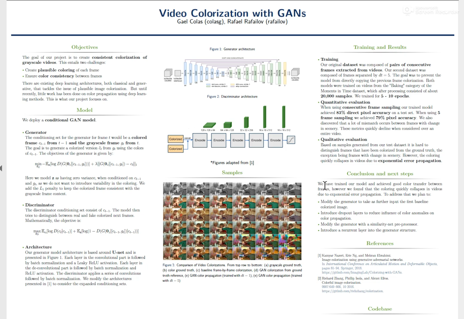The fourth line presents the color transfer results using our GAN. Basically, we use the ground truth at time t to colorize the next image at time t+1, and we can see that the GAN does a pretty good job. However, when we try to use it as an end-to-end pipeline, using the GAN to propagate the colors along the frames, we can see that as soon as it makes a mistake, this mistake is amplified and the colors become bad at the end.